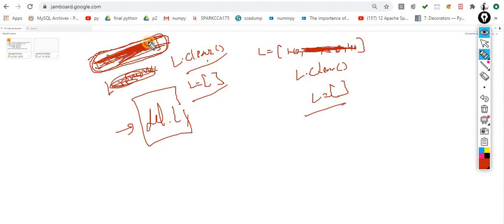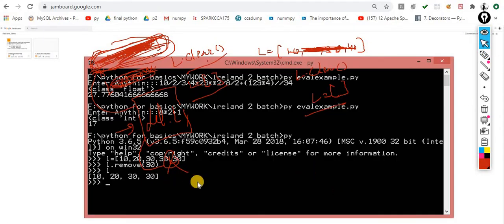Del means the memory existence. There is no existence after performing this del. The del is basically associated with the memory addresses. That means I am removing that memory where L is present. After performing this del, there is no significance of this L. If you try to use L, you will get an error message. Let me show, and then the picture will be clearer.